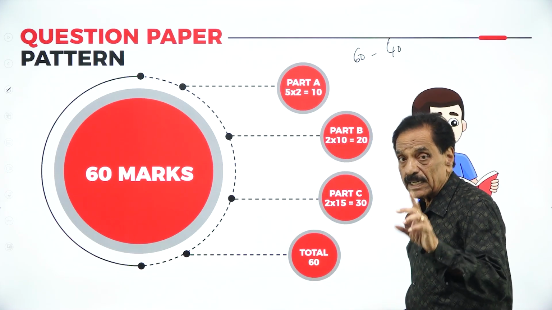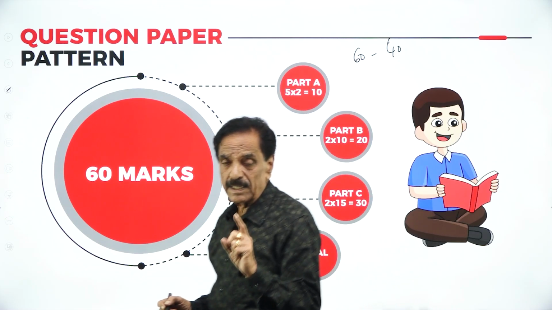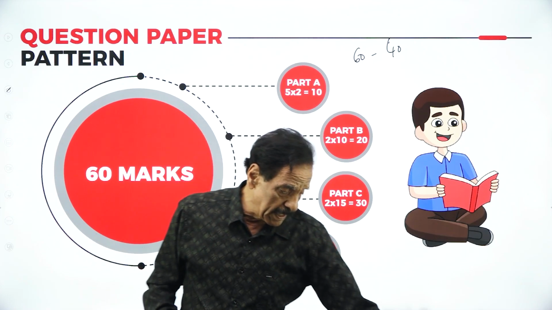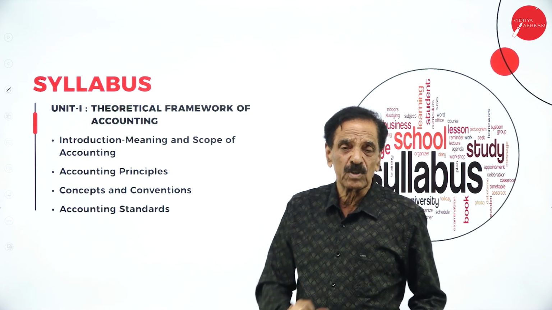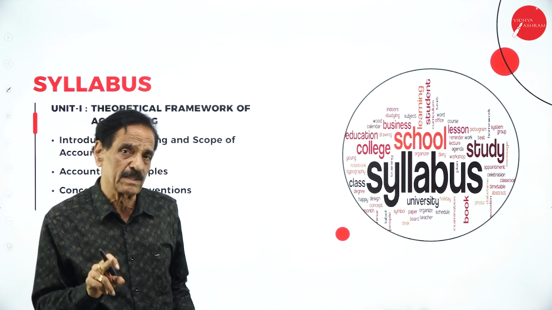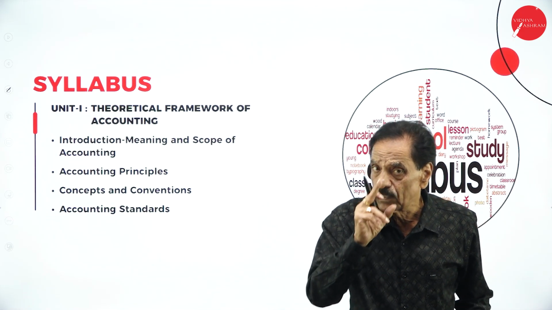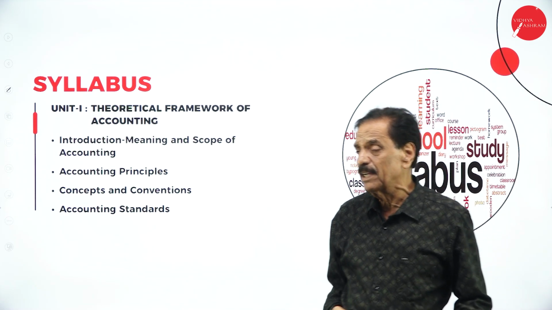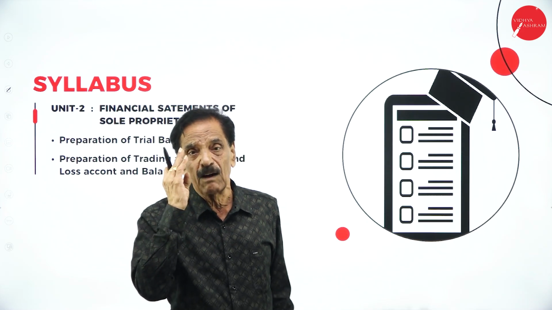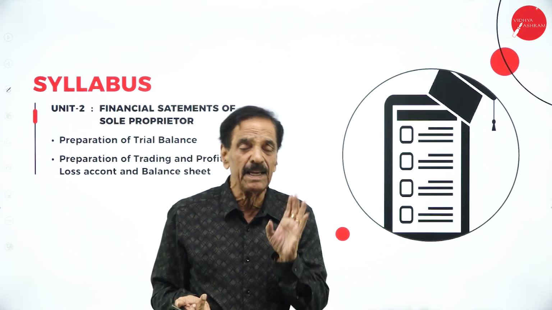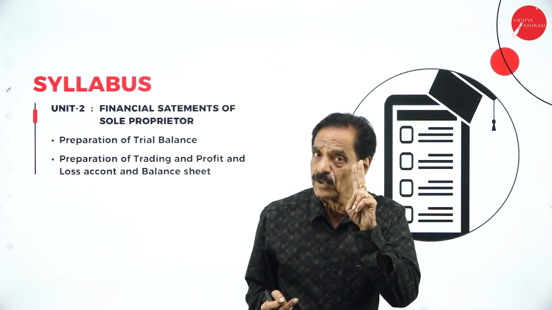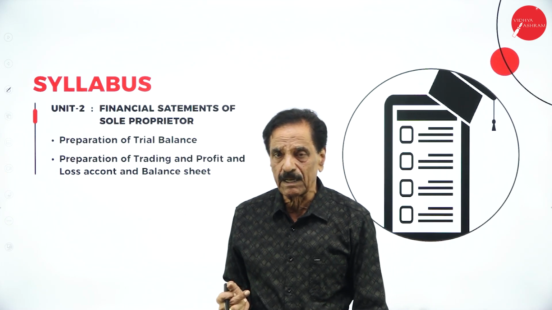Then we conduct 3 internals. All 3 internals will be added and divided by 3; the average internal will be taken. Here all the chapters will be included in the question paper, but we'll have a choice. Section A will have 7 questions. You have to answer any 5, each carrying 2 marks. Section B, 10 marks, will have 3 problems and 1 theory, 10 marks each. We'll ask 4. You have to answer any 2. 2 into 10, 20 marks coverage.